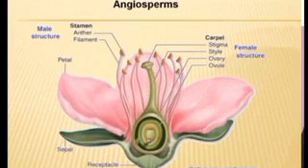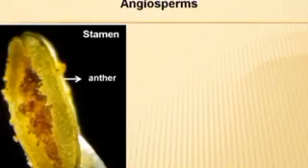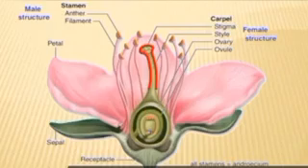In the flower, the male reproductive parts are the stamens. Each stamen consists of a slender filament with an anther at the tip. Inside the anther, haploid microspores are produced, which will develop into male gametophytes called pollen grains.